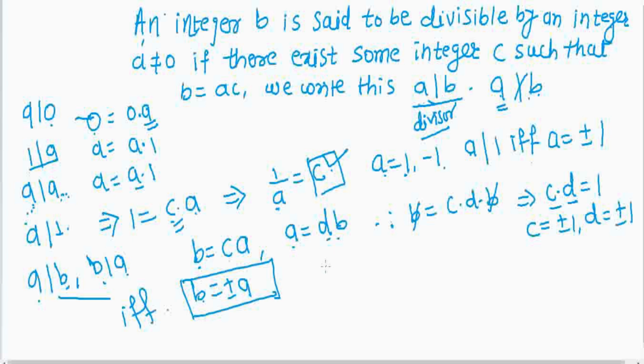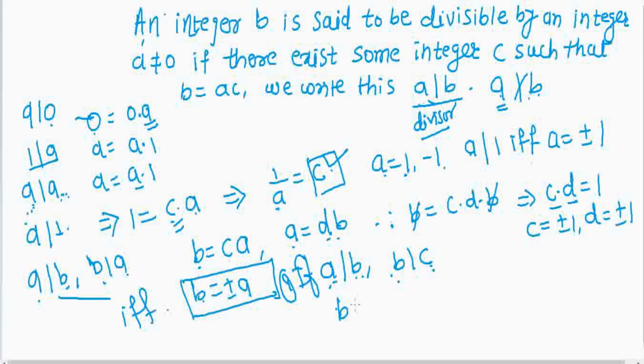Okay, so if a is divisible by b, and c is divisible by b, then what happens if this property is satisfied? If b is divisible by a, and c is divisible by b, then what do we have?